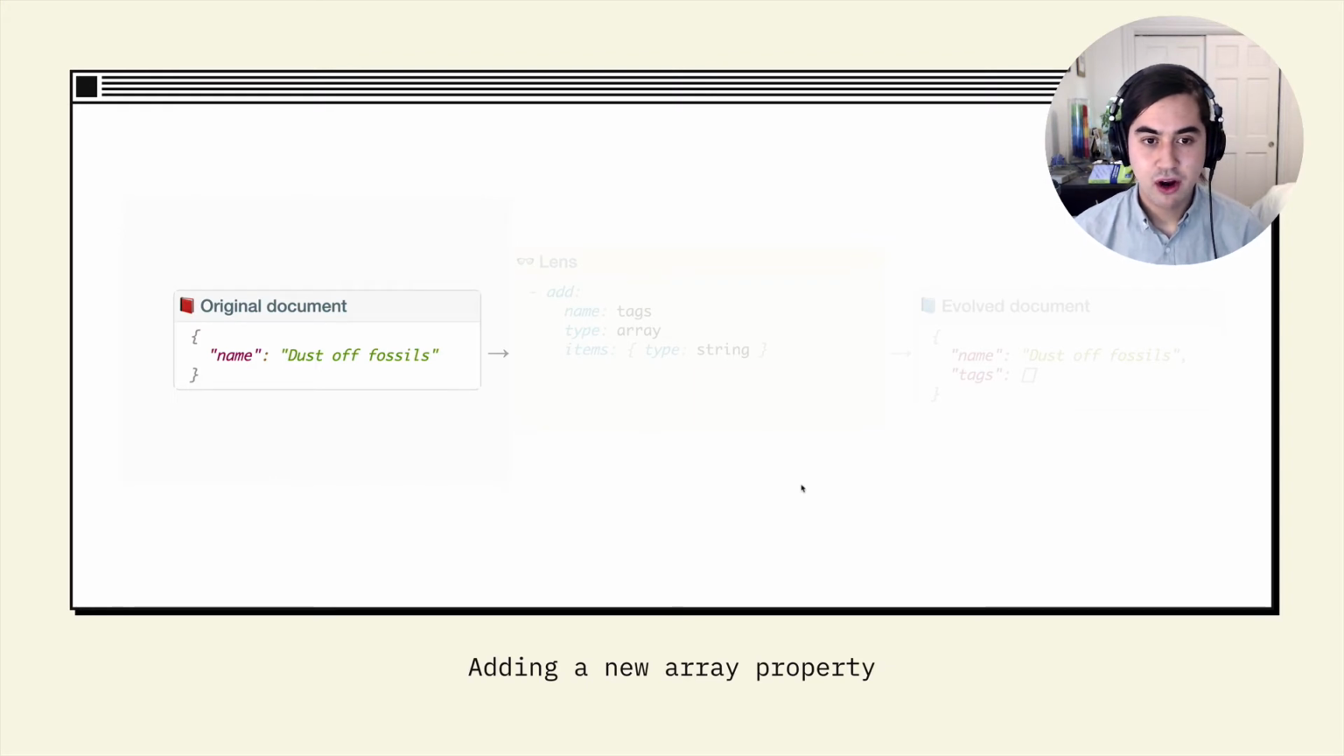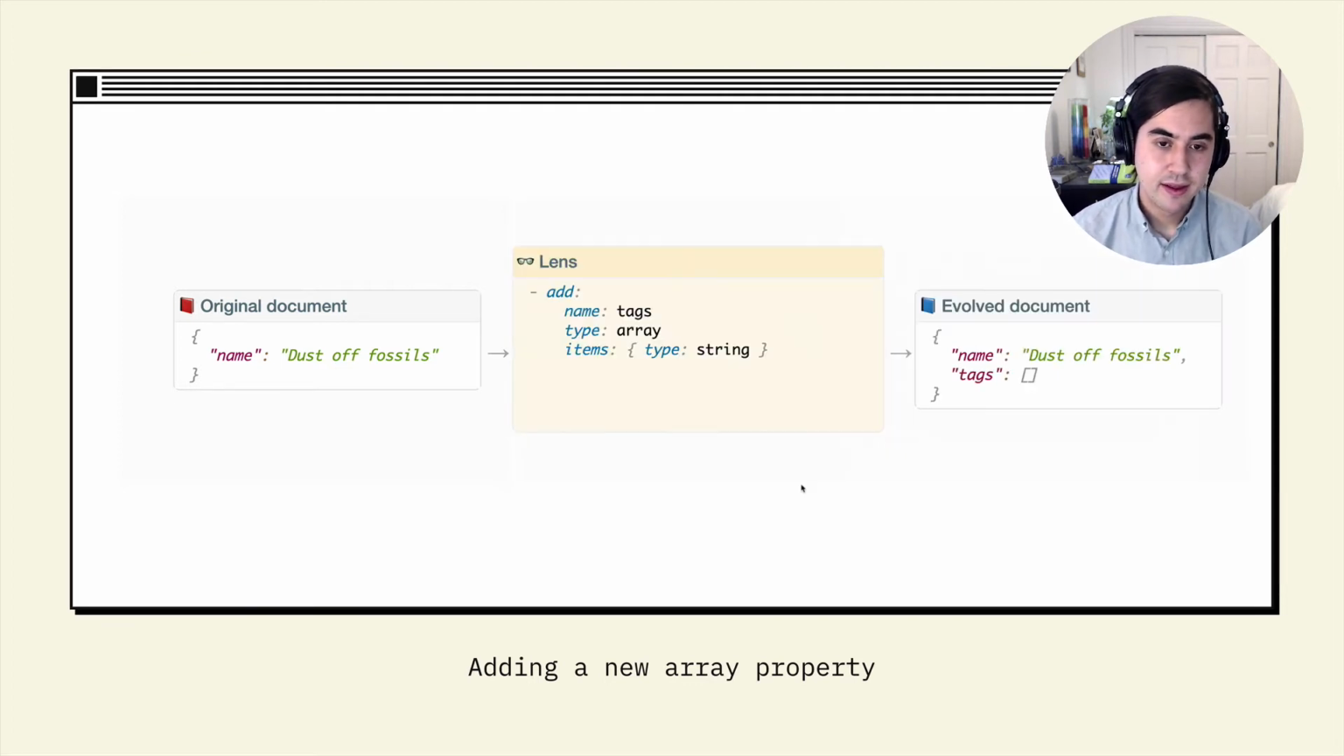So on the left here, we have a very simple JSON document representing a task. It just has a name. And one thing we decided was that we wanted to add an array of tags to every task. Now in the middle here, you can see a short lens program written in our YAML syntax that expresses this change we'd like to make to the schema.